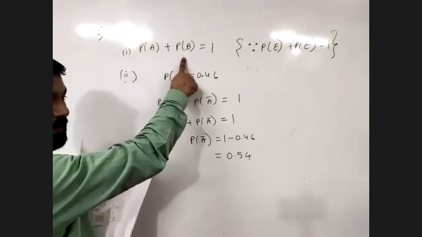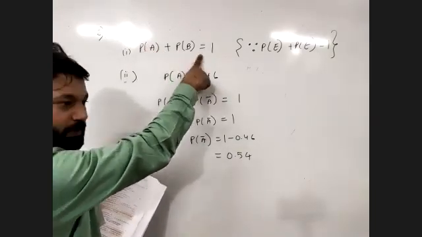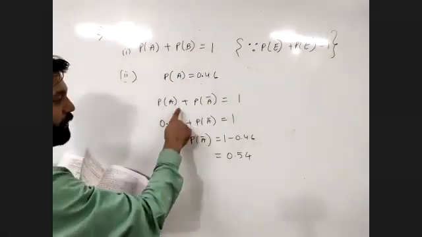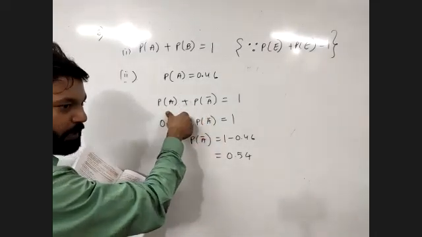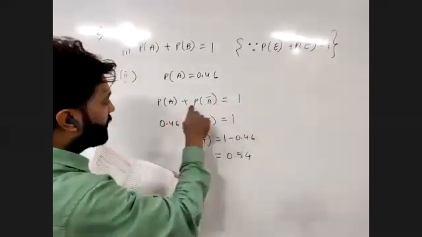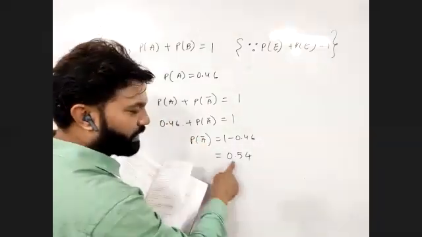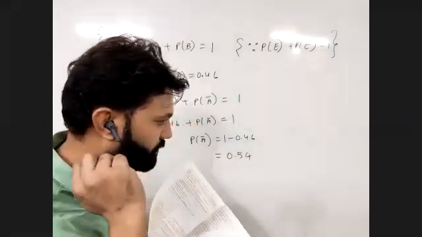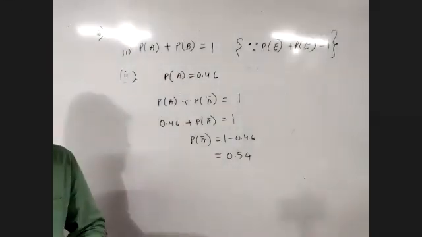Obviously, if they're complementary events, one is happening and one is non-happening, so PA plus PB equals 1. For the second part, the probability of occurrence is given and we need to find the non-occurrence. We know PA plus PA not equals 1. PA's value was already given, and we got the value of PA not as 0.54. Am I clear with that? Yes, sir.